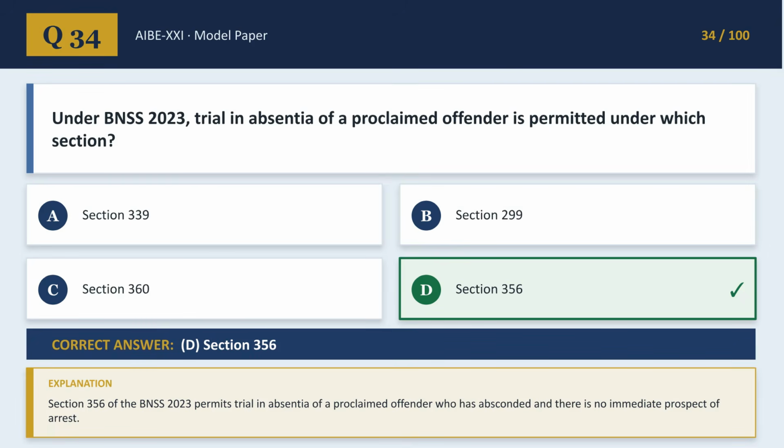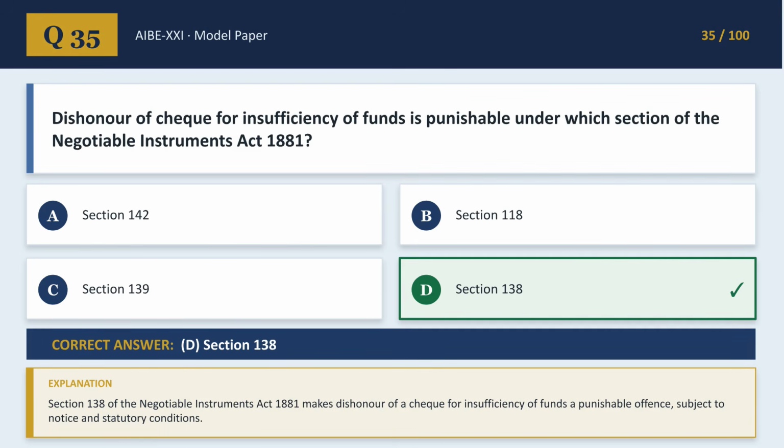Moving on to question 34. Under BNSS 2023, trial in absentia of a proclaimed offender is permitted under which section? The correct answer is D, Section 356. This permits trials for absconding proclaimed offenders when there's no immediate prospect of arrest. For question 35, dishonor of cheque for insufficiency of funds is punishable under which section of the Negotiable Instruments Act 1881? The answer is D, Section 138, provided the statutory conditions of notice are met.